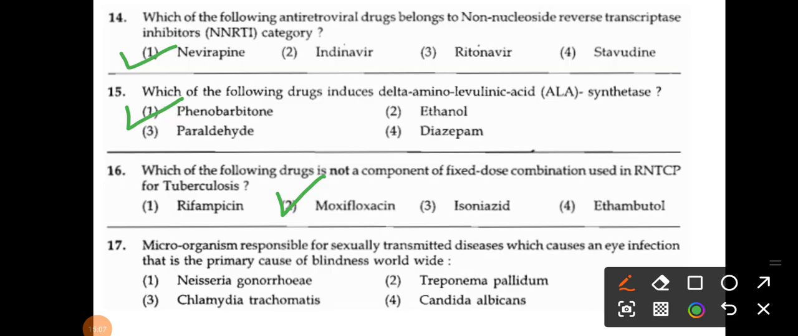Next question: the microorganism responsible for an STD which causes an eye infection that is the primary cause of blindness worldwide. Very important question, right? So what are the options? Neisseria gonorrhoeae, Treponema pallidum, Chlamydia trachomatis, and Candida albicans. Right? So the correct answer here is Chlamydia trachomatis. So that is very severe blindness due to chlamydia, and it is also a sexually transmitted disease. Treponema pallidum is the cause of syphilis.